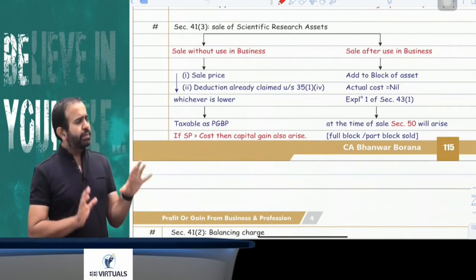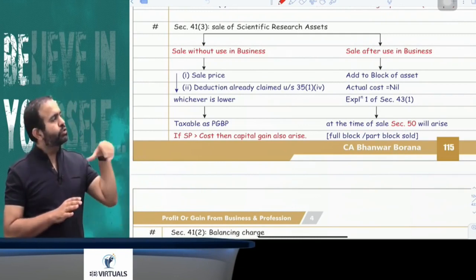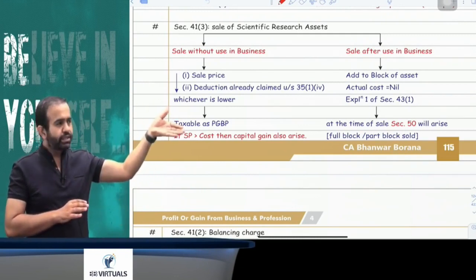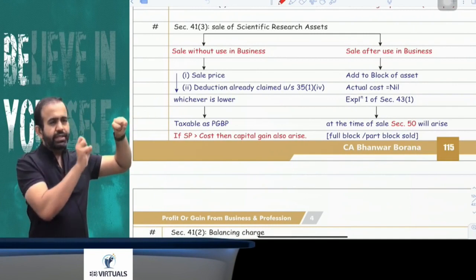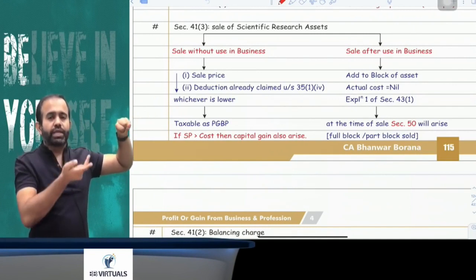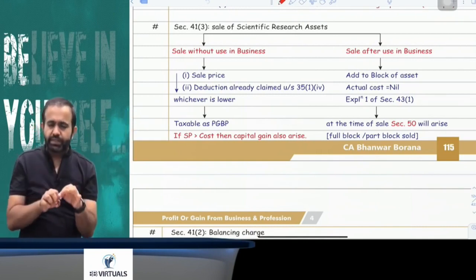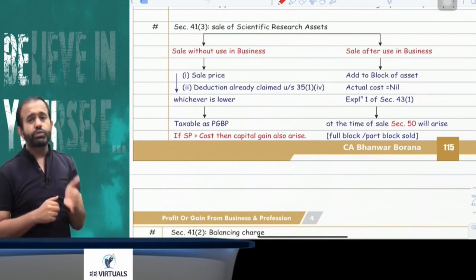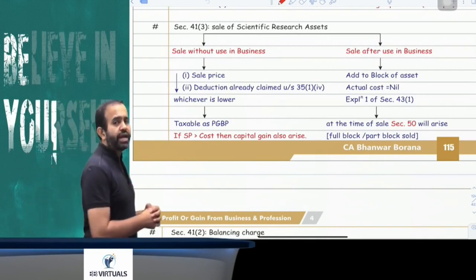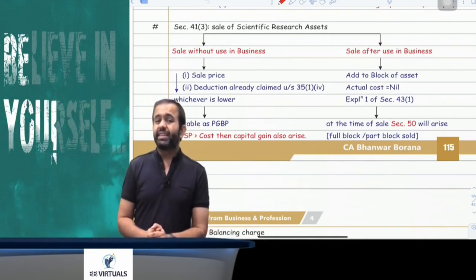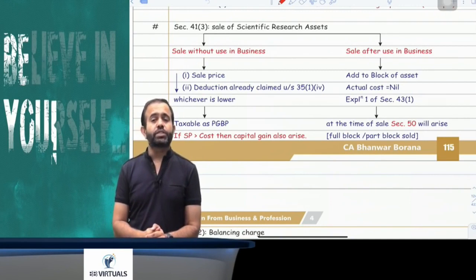Suppose any capital asset, any asset which was used for the purpose of scientific research. Now after scientific research, you are selling that asset. Now there may be two cases. First, you use it in your current business, and after that you sell. So if you used it in your business, then it has to be added to your block of asset at nil value as per Explanation 1 of section 43(1).